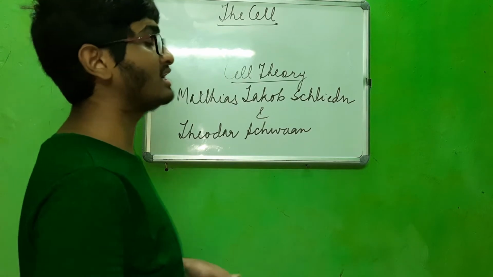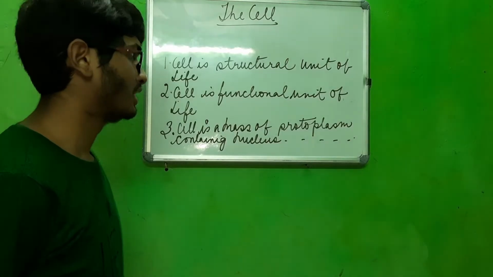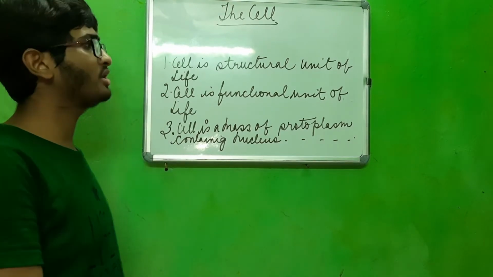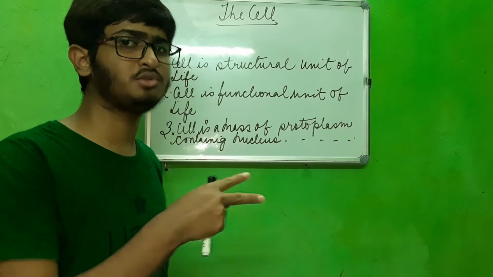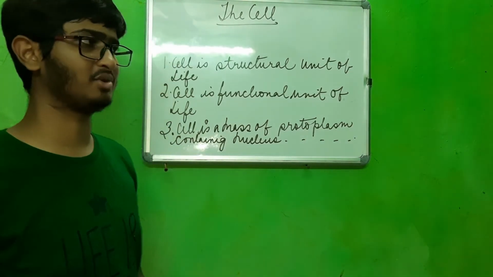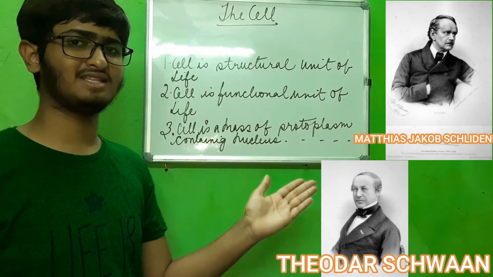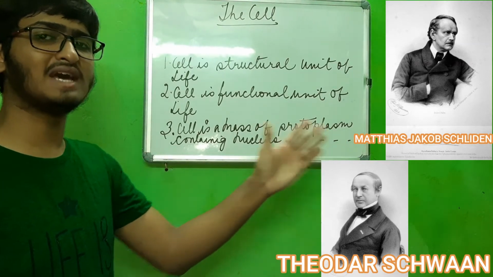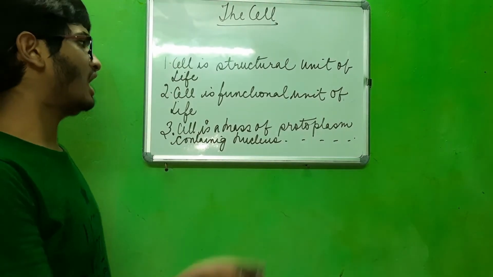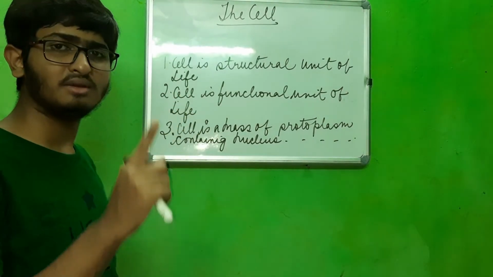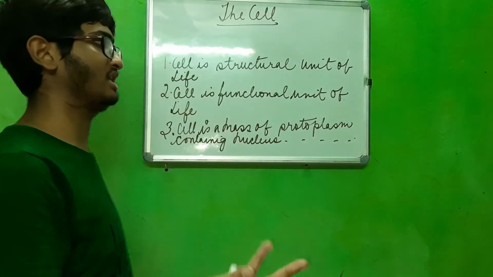Now, cell theory consists of three important factors. Before looking at what the cell theory was, let us see the pictures of those two scientists who proposed the cell theory. Here they are. You can see on the right hand side Matthias Jacob Schleiden, and on the left hand side Theodore Schwann. Now, the 3 points that were propounded in the initial cell theory.